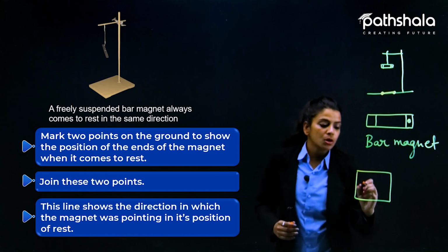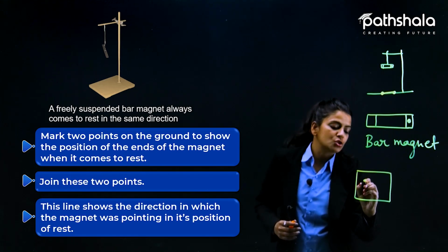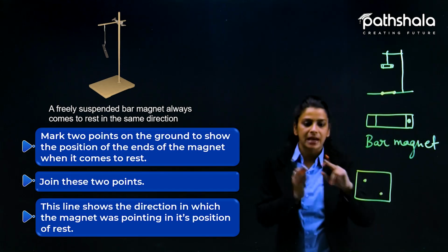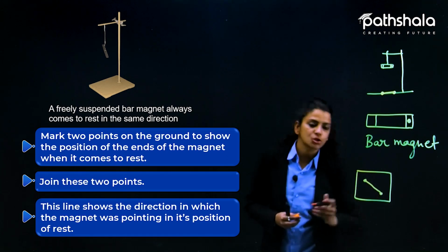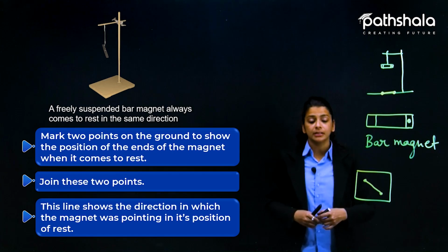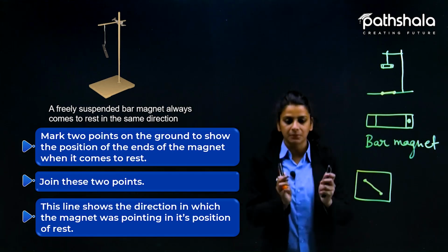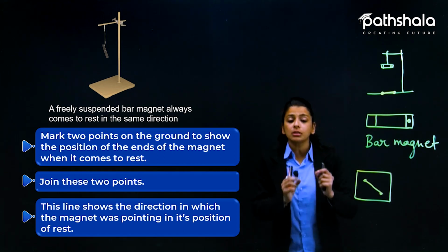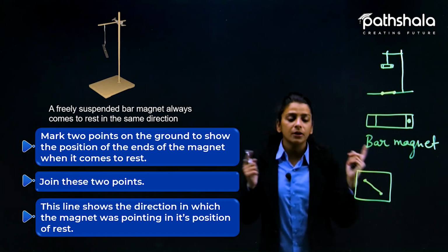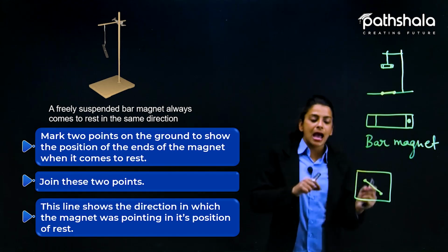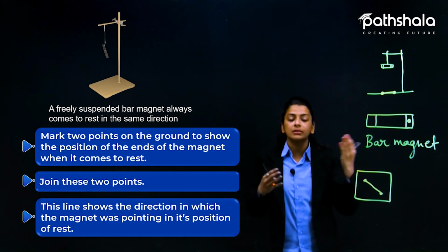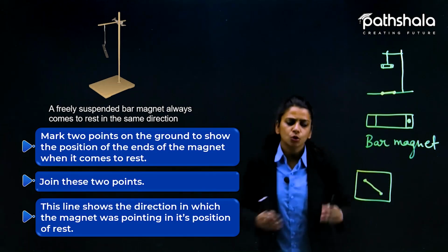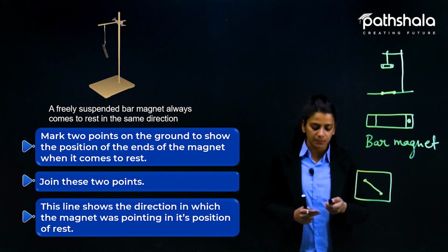Yes, so the line that I will be drawing on the sheet will be a little diagonal, as you can see, and if I join it, now this will show me the direction of the bar magnet where it is pointing. Getting my point? So that is how you will know that if you are freely rotating a bar magnet, and if you wish to know the direction of, means wherever the north and south is, you can find it with the help of this hanging bar magnet.